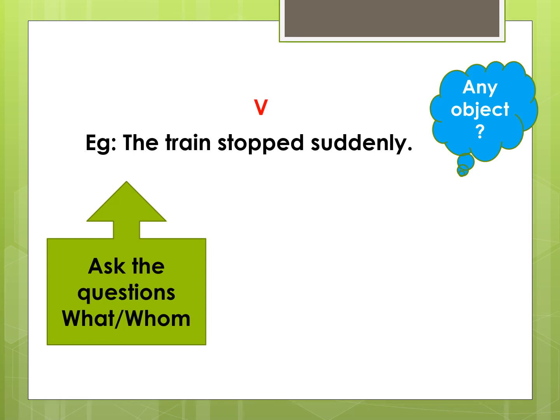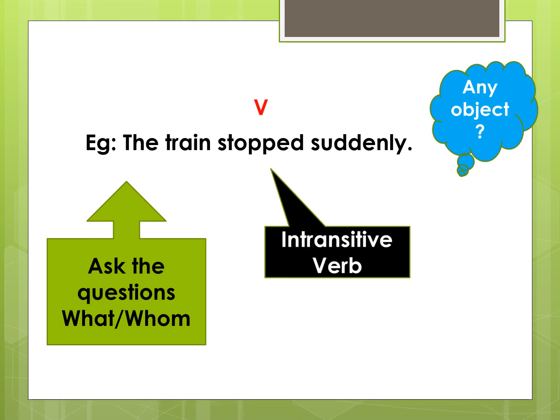We get an answer? No. The train stopped whom? Do we get an answer? No. So here the word suddenly is just a word that tells us how the train stopped. So this verb stopped is again an example of intransitive verb.